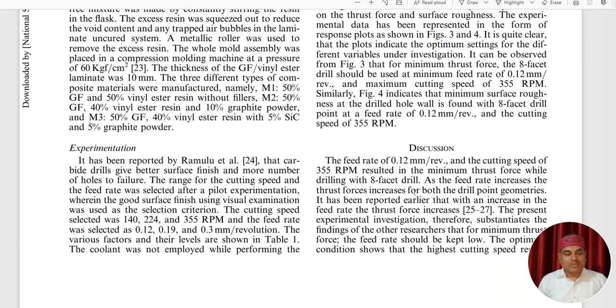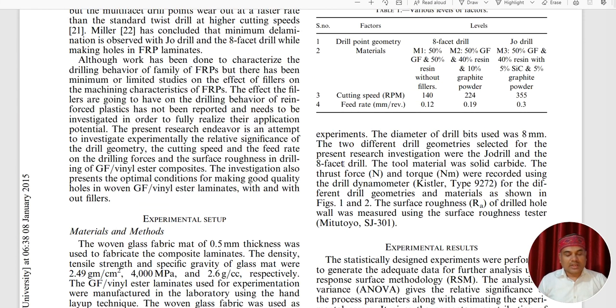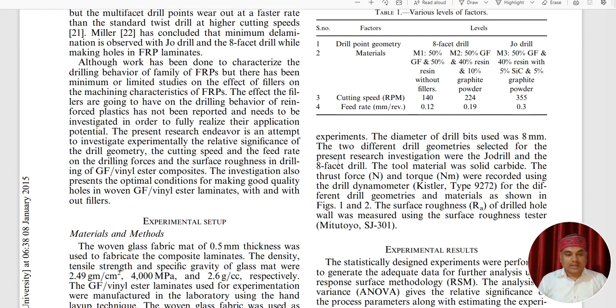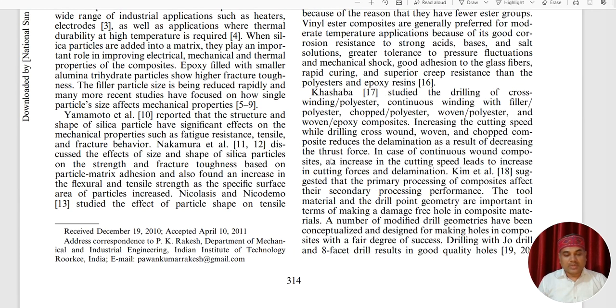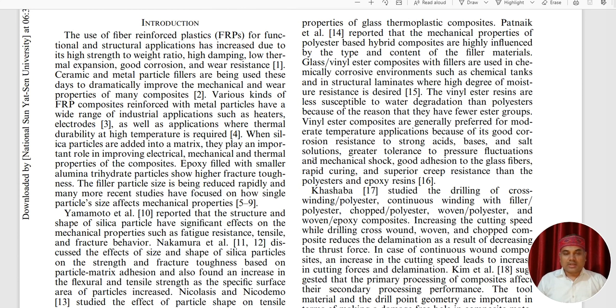If you want to download this paper, you can download it from the journal website, the paper of Materials and Manufacturing Processes. In this way you can write a cover letter for your manuscript. If you have any questions or queries, you can write in the chat box, and I will reply to your query.